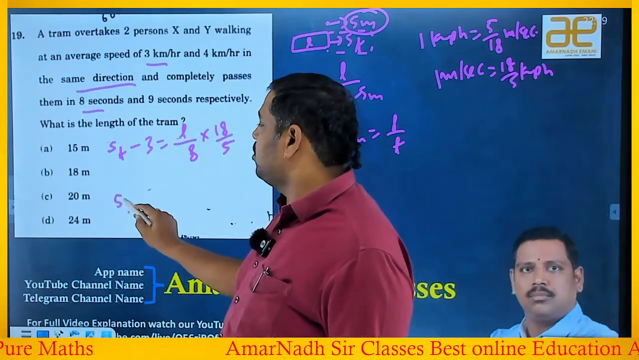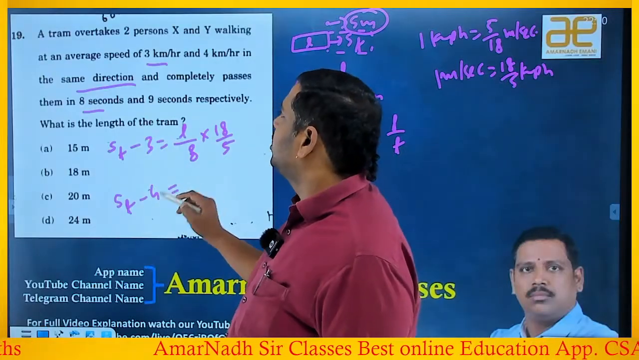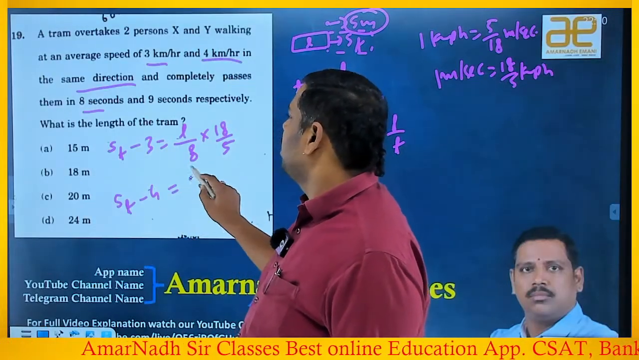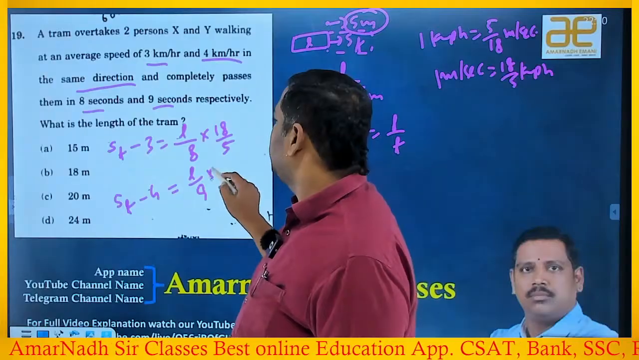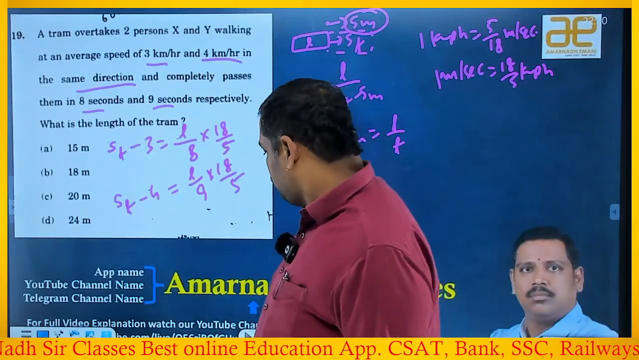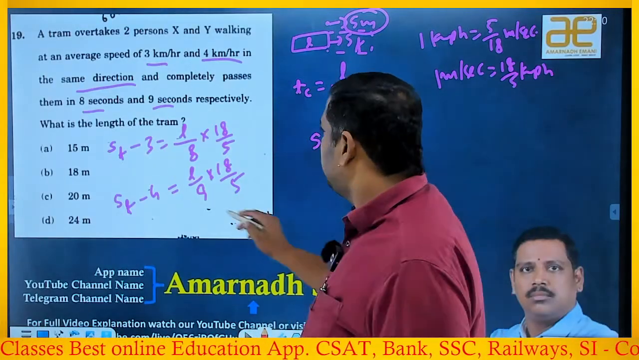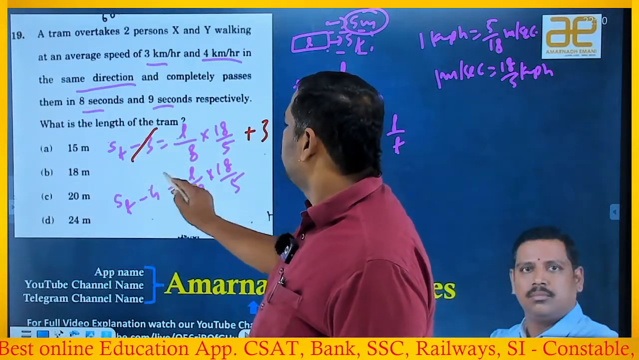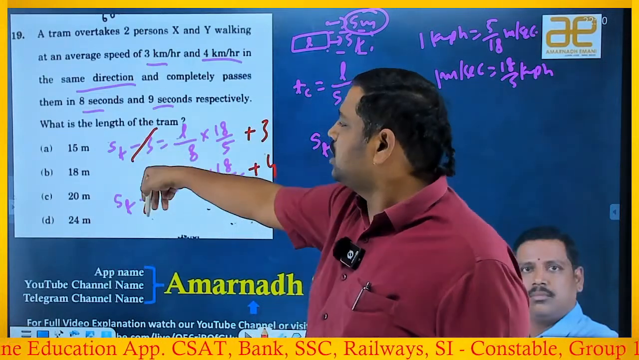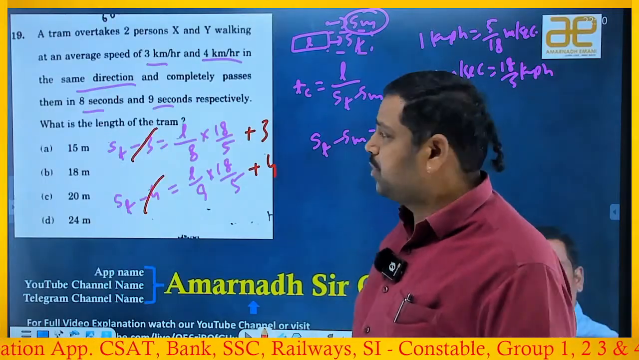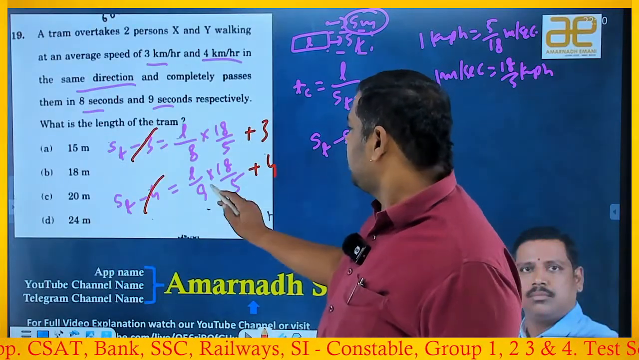Suppose I think of the second person, ST minus 4, this is equal to, second person speed is 4 now, L by time, which is 9, into 18 by 5. Now the beauty that we can observe is, move the minus 3 this side, it will be plus 3. Move the minus 4 this side, it will be plus 4. Both are ST only, right? That means that both are equal. Okay, now start simplifying. 9 ones and 9 twos.